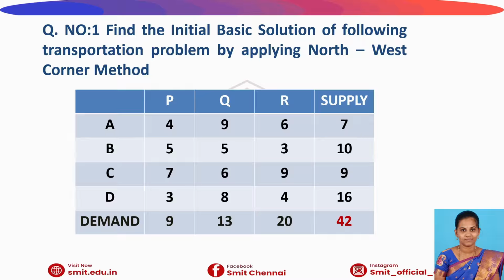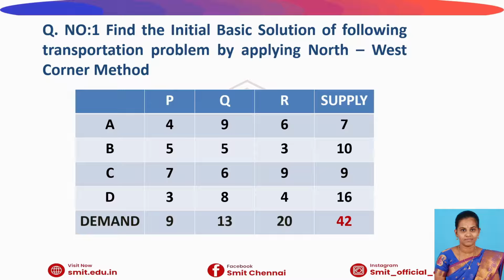To apply any one of the methods to find the IBFSC, supply should be equal to demand. Here the values are the same, each equal to 42, and the cell values in between denote the transportation cost. If we transport items from A to P, the traveling cost is 4.